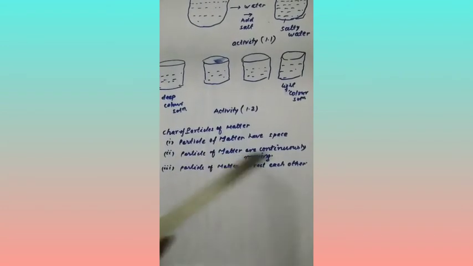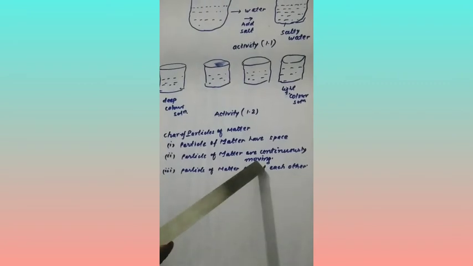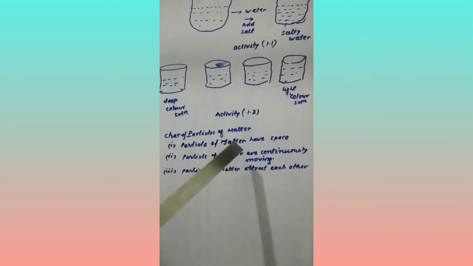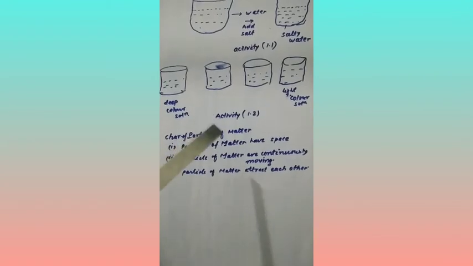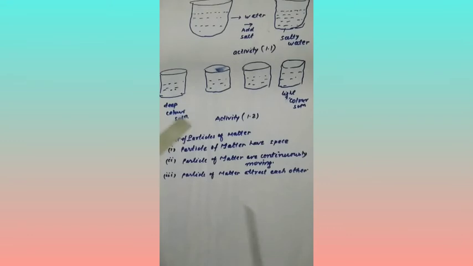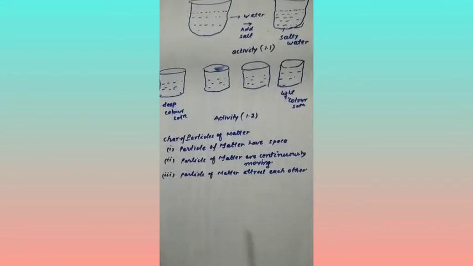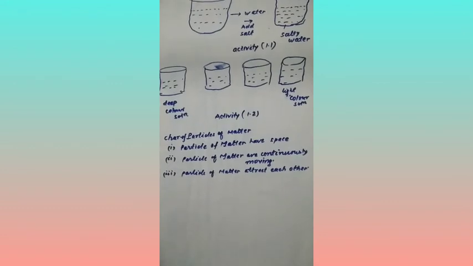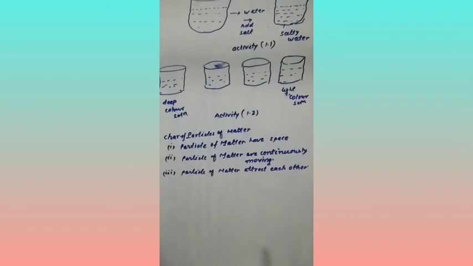On the characteristics of matter, the second point is that particles of matter are continuously moving. This characteristic can be easily explained by activities 1.3, 1.4 and 1.5. On the basis of these activities, we can say that particles of matter are continuously moving and they have a special type of energy. This energy is called kinetic energy.